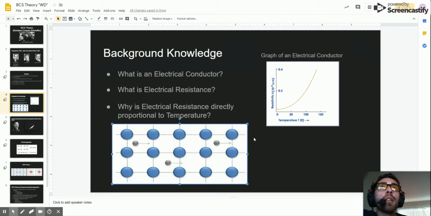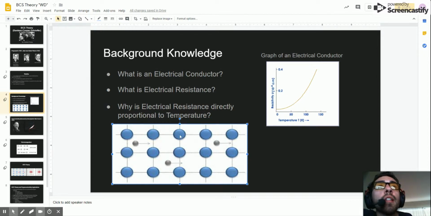Now, this doesn't explain why temperature is related to resistance. So let's talk about temperature. Temperature is essentially just the vibration of atoms. Let's say our metal has a very high temperature. That means these blue atoms are going to be vibrating or moving way more than usual. If they're vibrating way more than usual, that means there's a higher chance that these electrons will collide into these atoms.